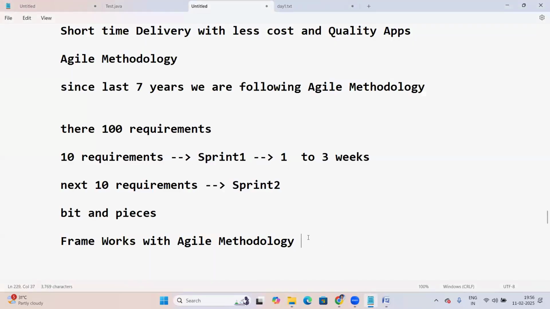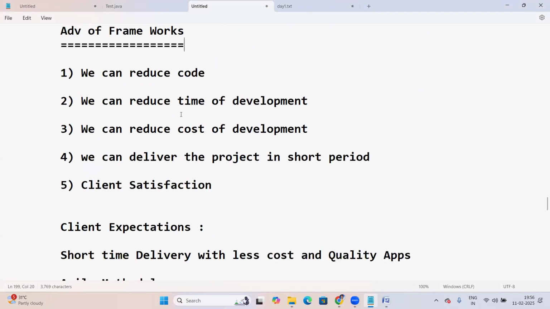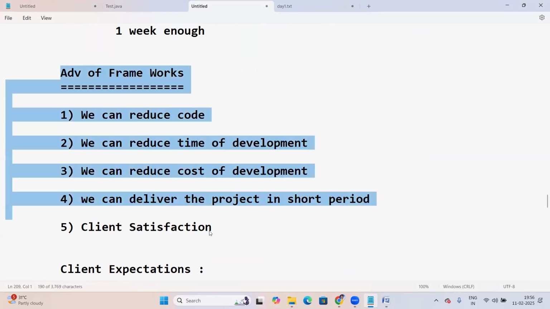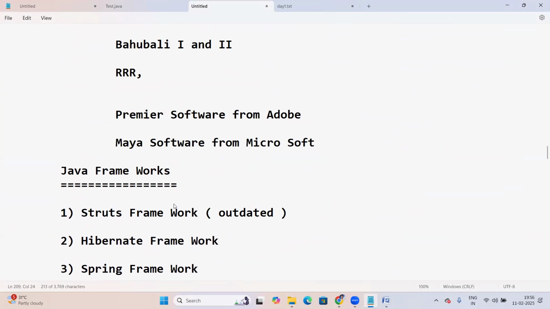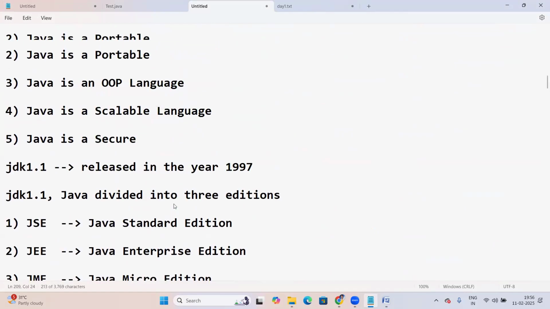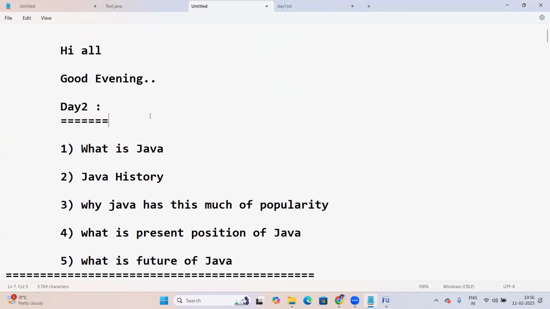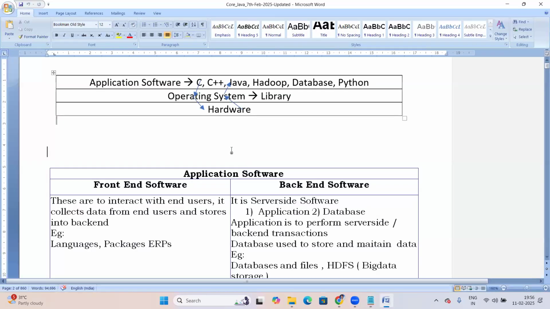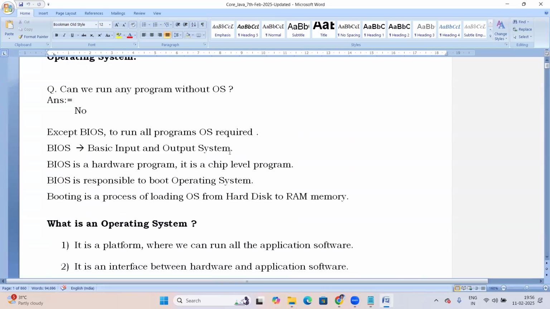Okay, fine. So this is about frameworks. A framework is ready-made, ready to use. So that is the advantage of frameworks. This is a complete Java overview, just an overview. Tomorrow we are going to start the subject, starting with basics.